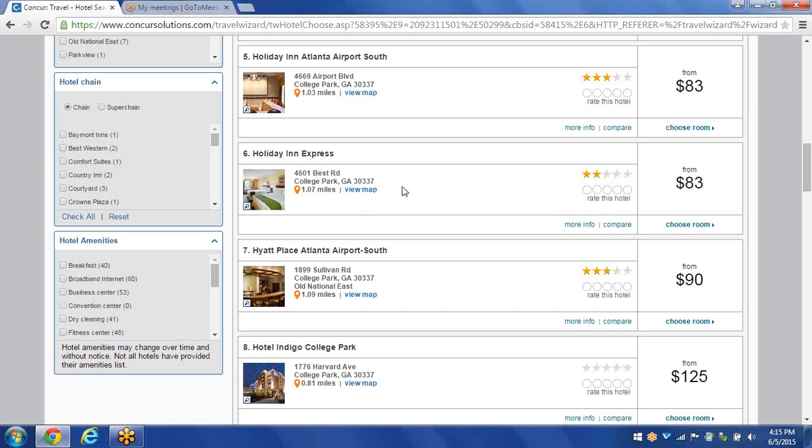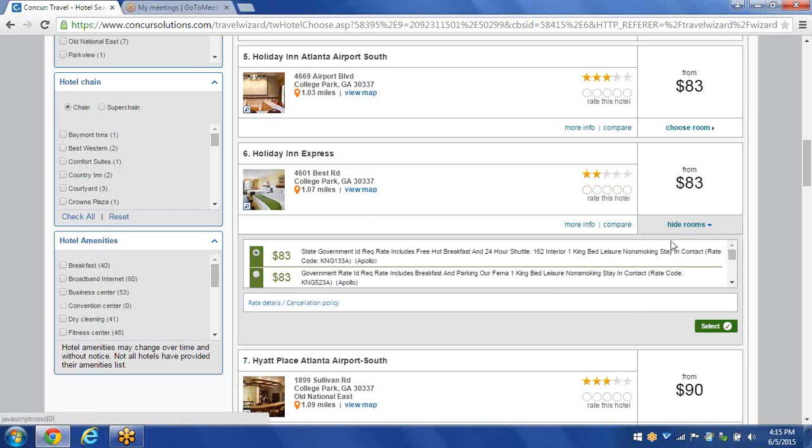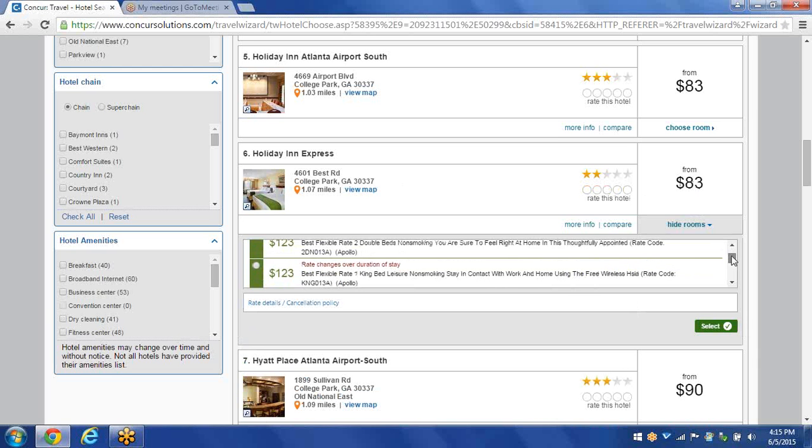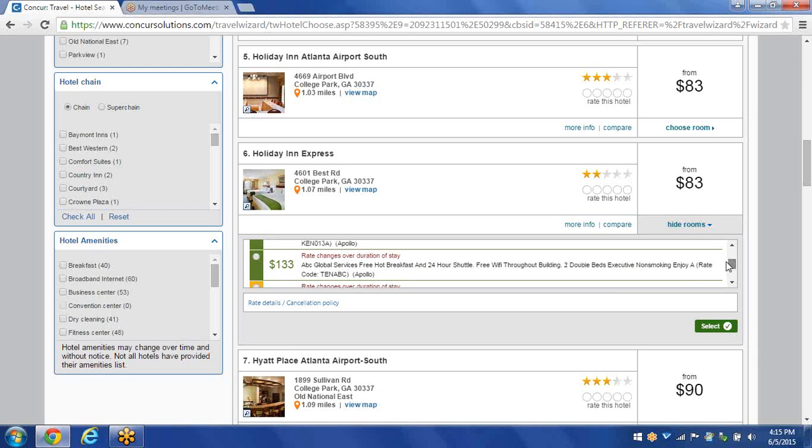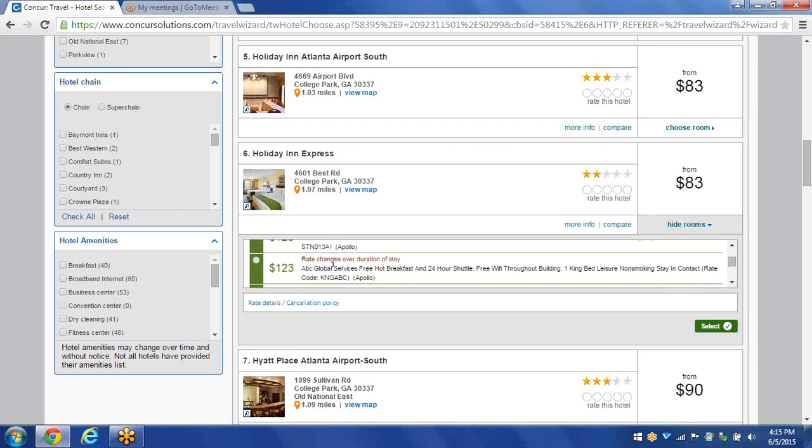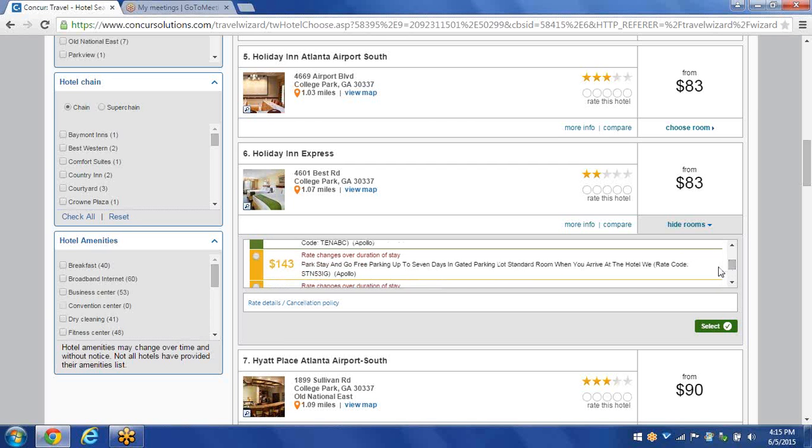So what I want to do is over to the right, right below the price, I want to click on Choose Room. When I click on Choose Room, it gives me a variety of prices from lowest to highest. And if you notice here, also as I scroll down, there's a couple things here that say ABC Global. That is Direct Travel's corporate discount to you. And if you notice, everything's in green. But if you scroll down a little bit higher, we go to the hotel per diem, where the price is more than that. And if you notice, once again, it is yellow.